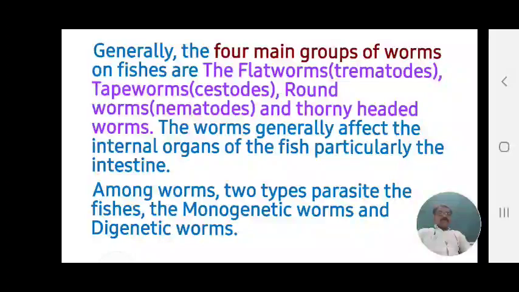Among worms, two types of parasites are found. Generally, ectoparasites attack the external side, and endoparasites attack the internal parts. Among worms, two types of parasitic worms are found: one is the monogenetic worms and the second is the digenetic worms.